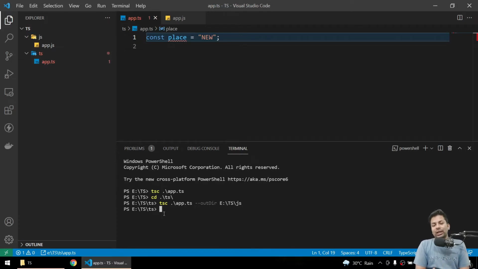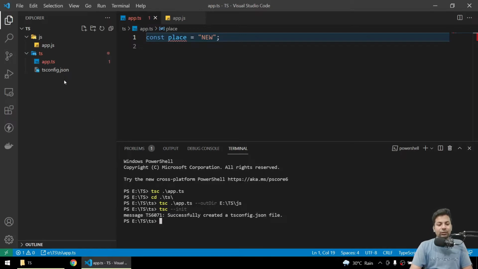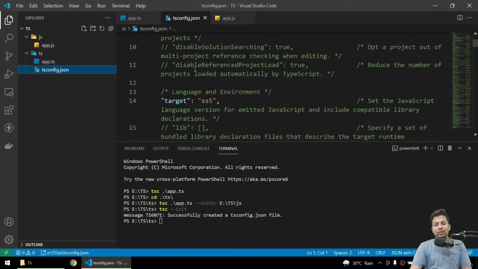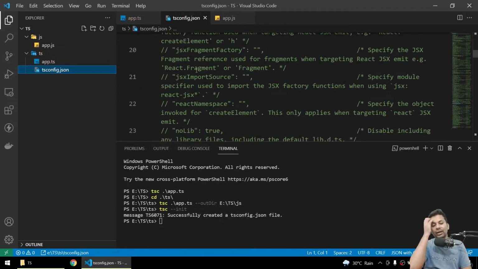So you have npm init whenever we are starting a new project. Same here, we'll say tsc, but here we put a flag, --init. Now we are saying initialize the directory for TypeScript. So we got the tsconfig.json file, and you have a bunch of options here, mostly commented out.